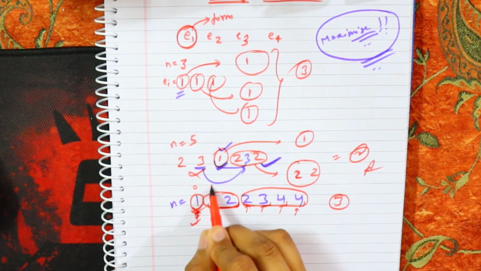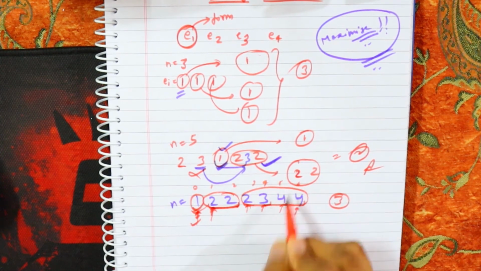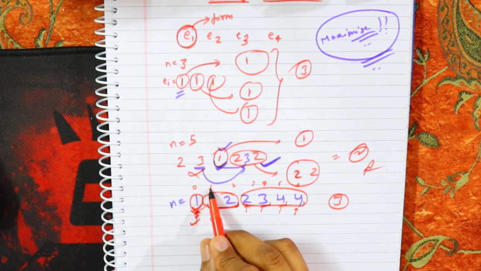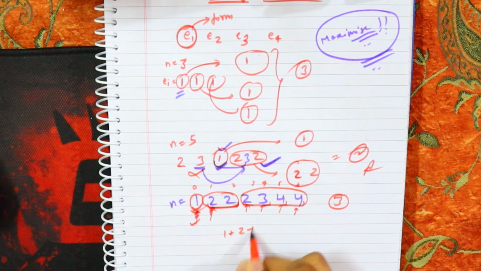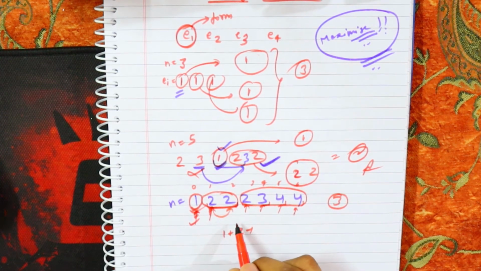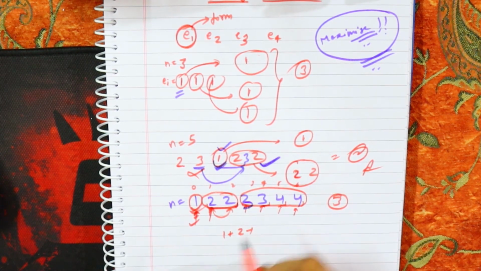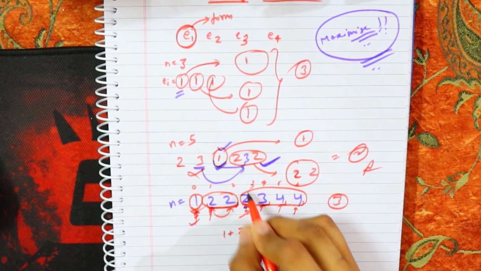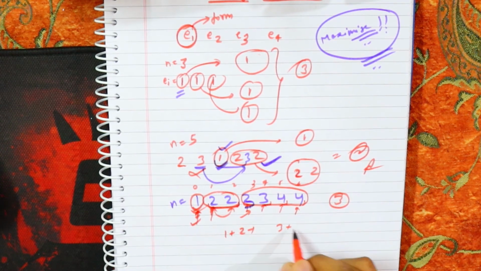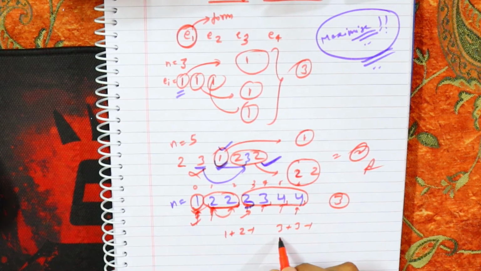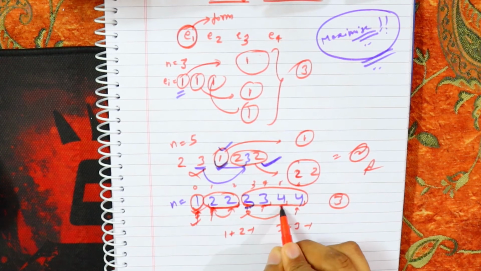Suppose the indices are 0, 1, 2, 3, 4, 5, 6. So I move to index 1 plus 2 minus 1 here. Suppose, for example, it had been 3. So what could happen? If I am here, I will move to index 3 plus 3 minus 1, which is 5. So I will move to here.